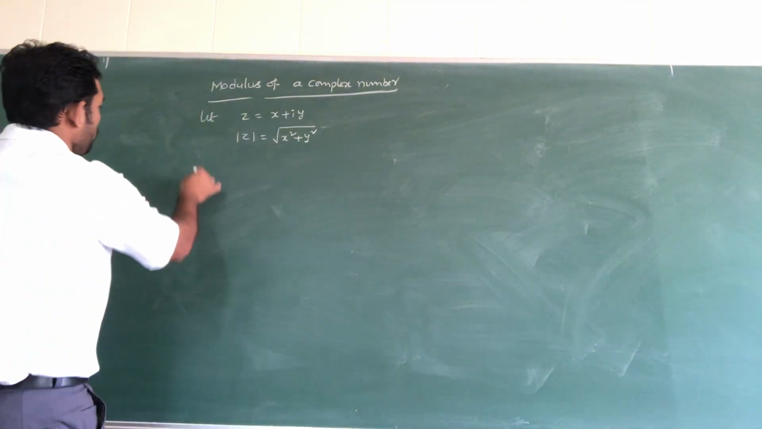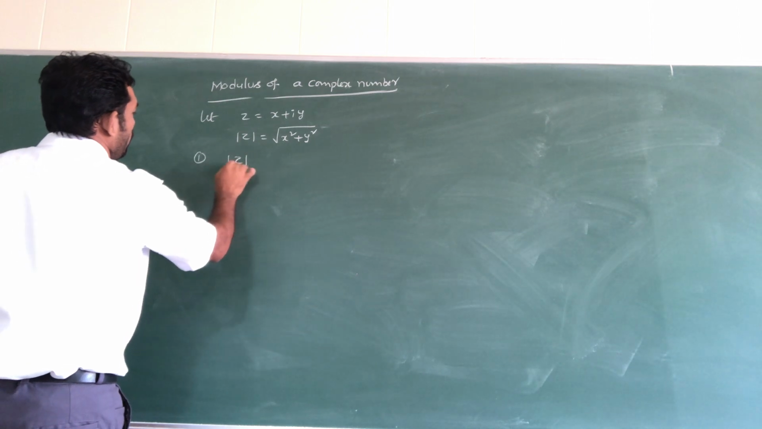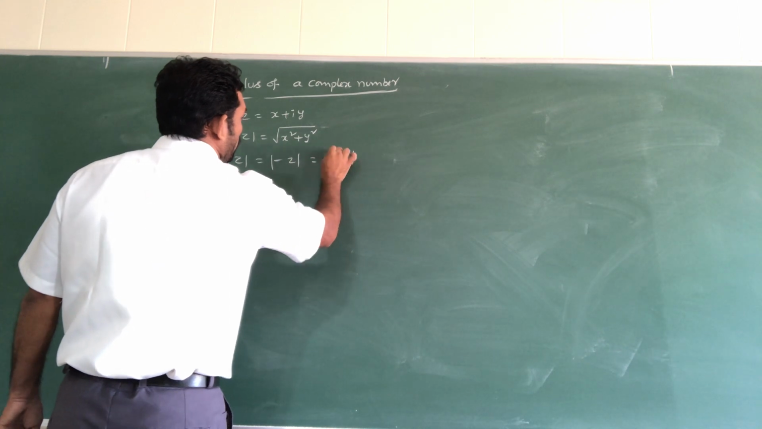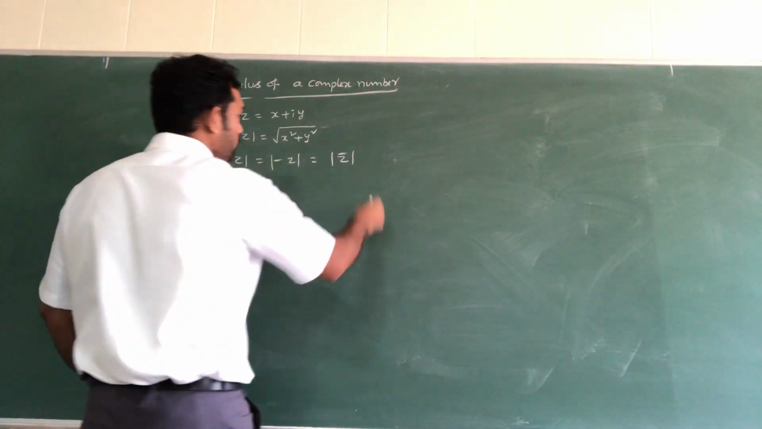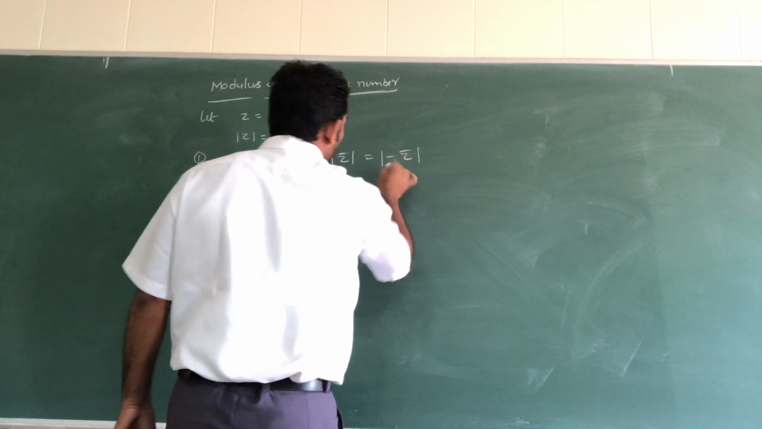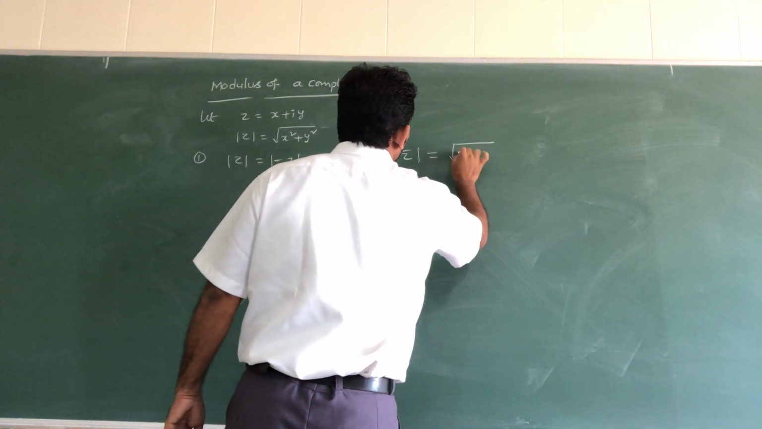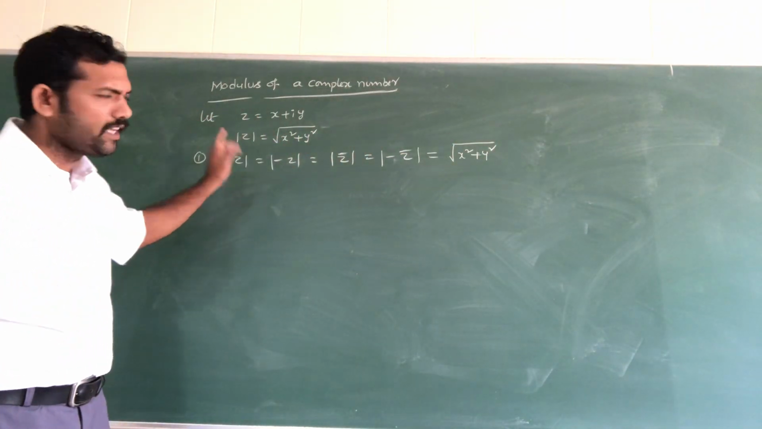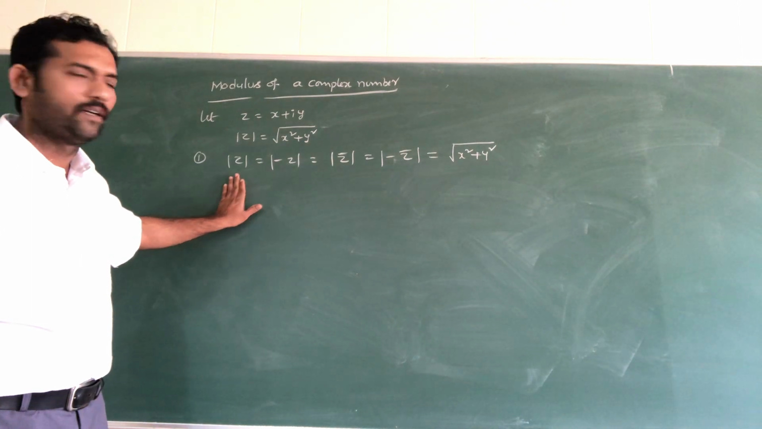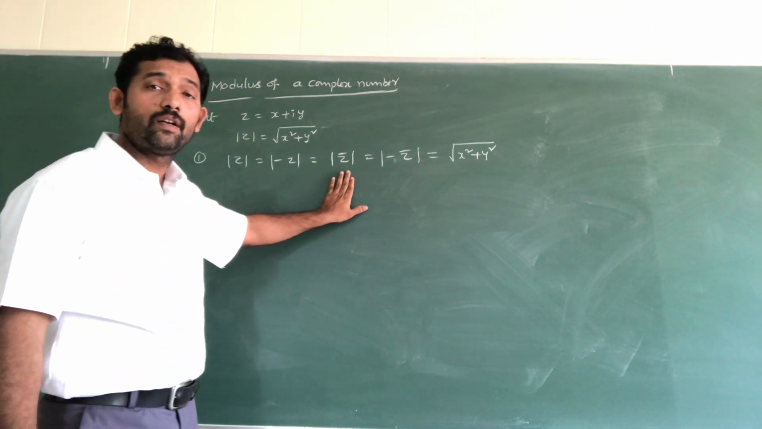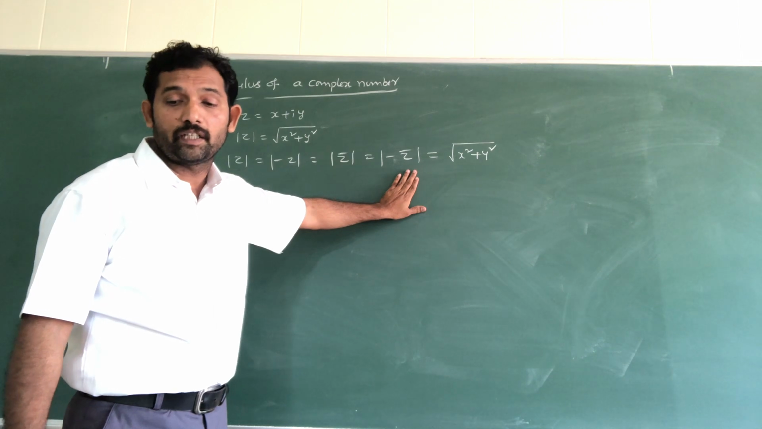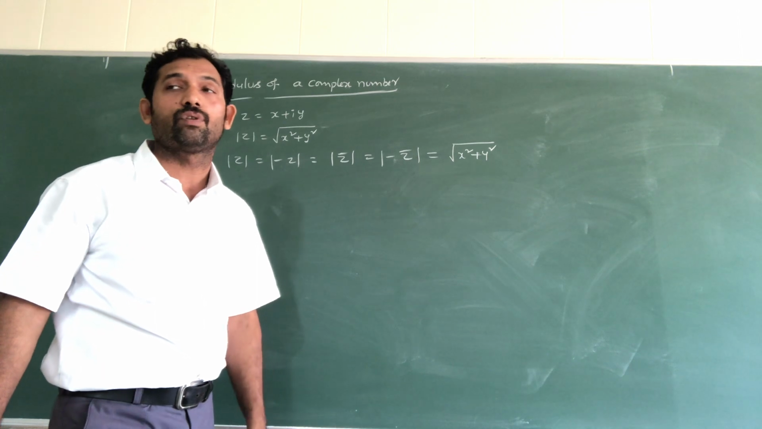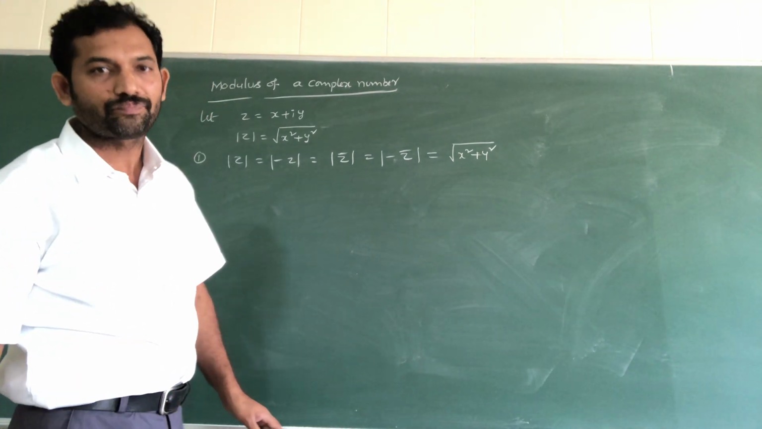So on this one, properties. First one, modulus of z is equal to modulus of minus z, modulus of z bar, modulus of minus z bar. So all values should be equal to root over x square plus y square. You take any value, the value should be equal to root over x square plus y square.